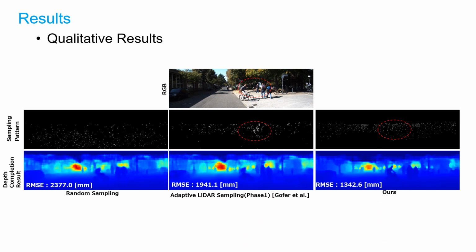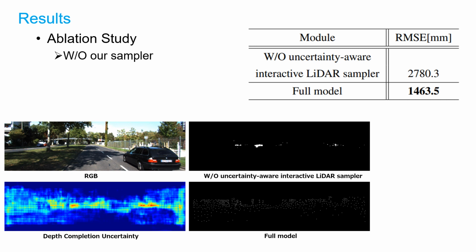To understand the impact of our sampler, we evaluate the result without our sampler. Without our sampler means depth points are automatically selected in order from the largest regions of the depth completion uncertainty. The performance without our LiDAR sampler obviously degrades, and the sampling pattern becomes too dense in high uncertainty areas. These results show the importance of the interactive approach.